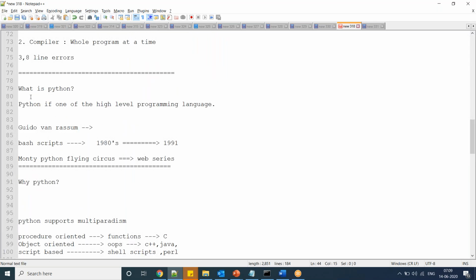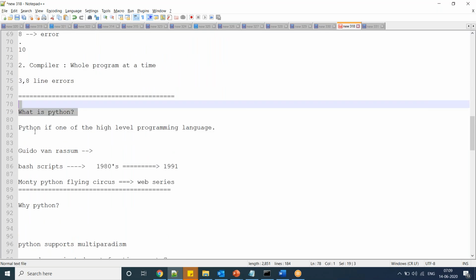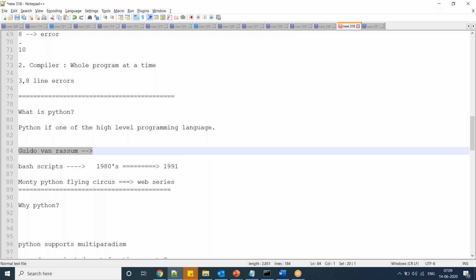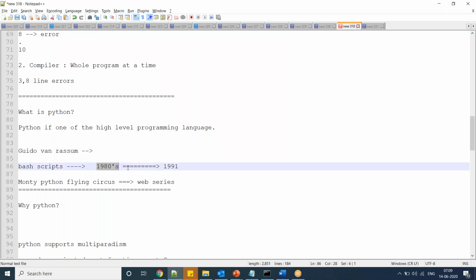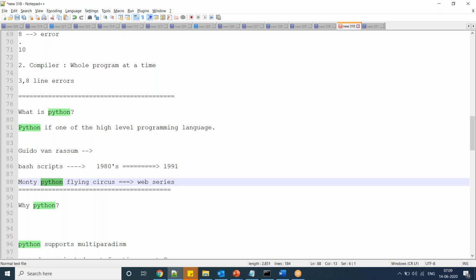And here Python is one of the high level programming languages, which was developed by Guido van Rossum. He's a scientist from the Netherlands, and he's still alive. Recently, he retired from Dropbox, where he was a chief architect. He started implementing Python in the 1980s, and the first release happened in 1991. In those days, there was a popular comedy series called Monty Python's Flying Circus. He was very interested in that, and based on that, he named his language Python.